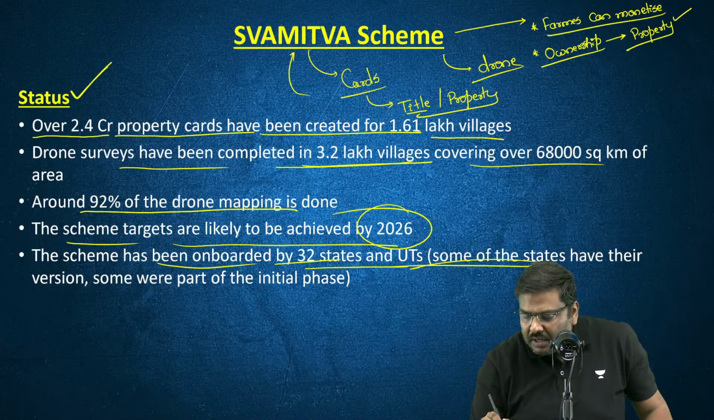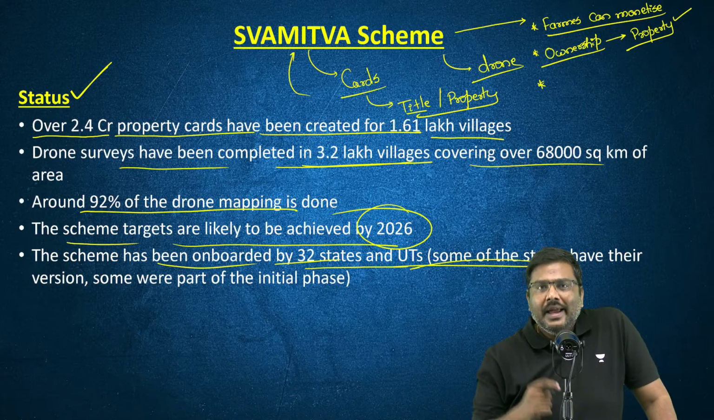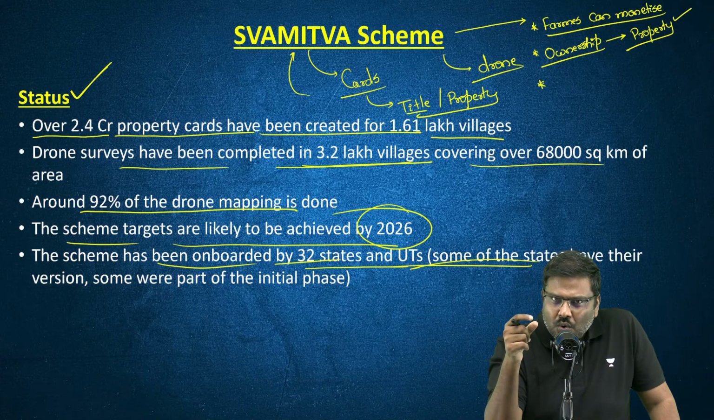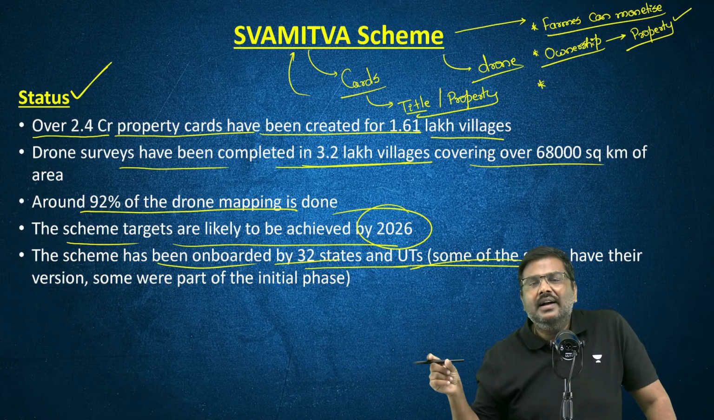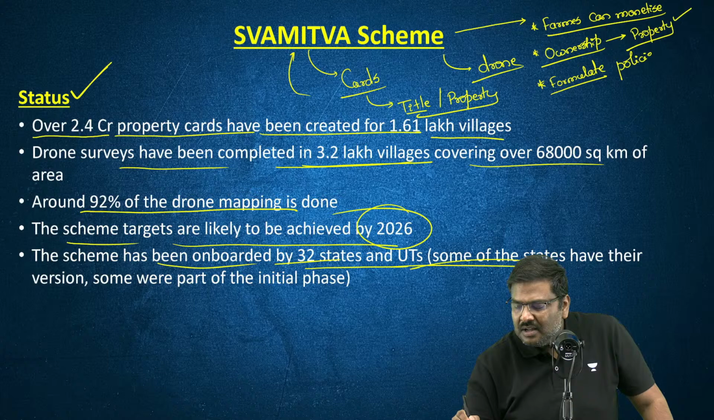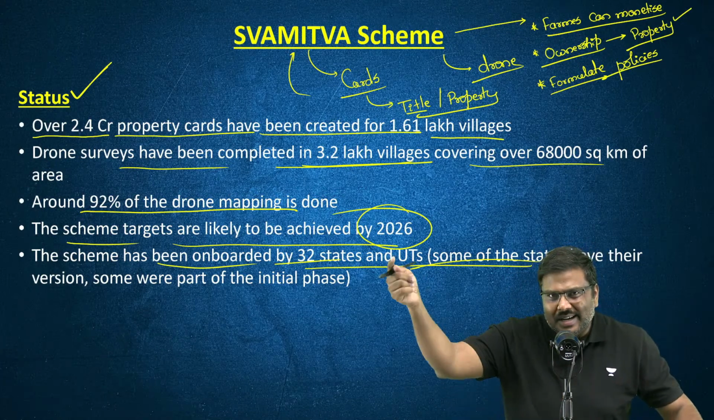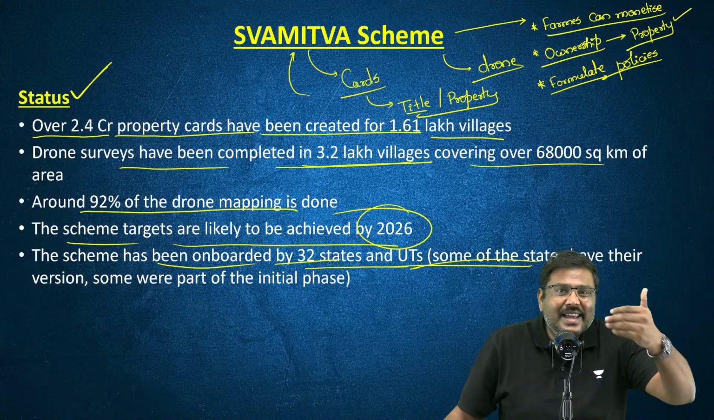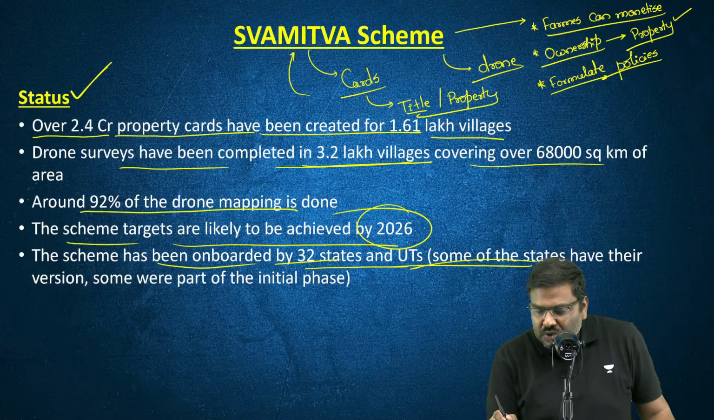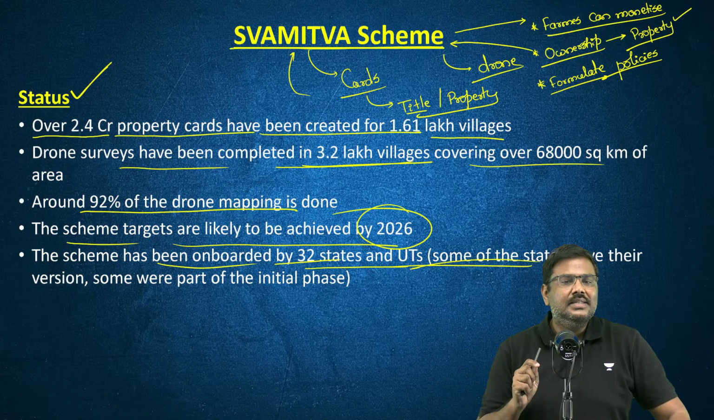Point number three, this will also help the government, especially the local government, in correctly understanding the ownership status of the pieces of land and, according to that, formulate policies regarding promotion or implementation of certain infrastructure projects, irrigation projects, etc. So these are certain very important outcomes associated with the Swamitva scheme.